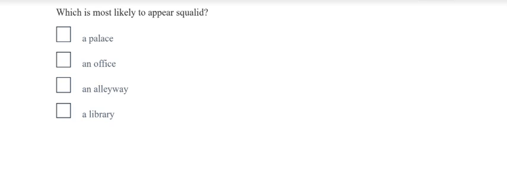Number 20. Which is most likely to appear squalid? A palace, an office, an alleyway, or a library? Question 21. A region's terrain is its social history, government, surface features, or river system. Which one is its terrain?